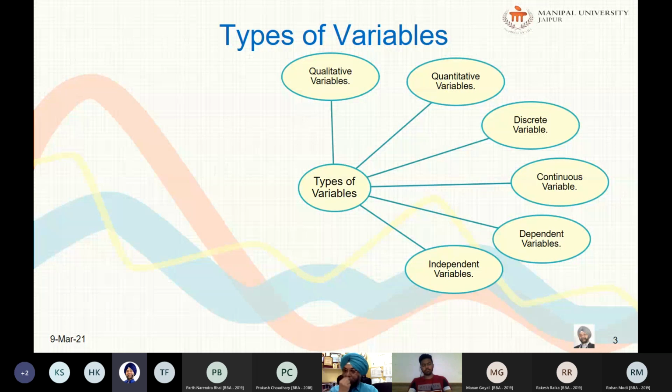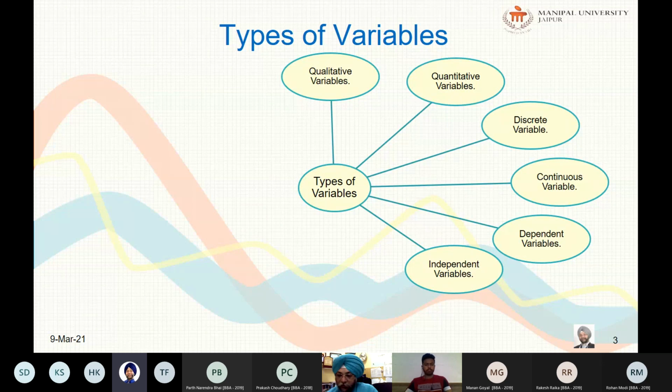Are you getting my point or not? The more you smoke, the more your lungs are going to get affected. So cancer is dependent on smoking. The more you smoke, the more your cancer will be. So which is dependent? Lung cancer is dependent on smoking, na? Yes, sir. So smoking is independent and lung cancer is the dependent one, because lung cancer is caused by smoking.